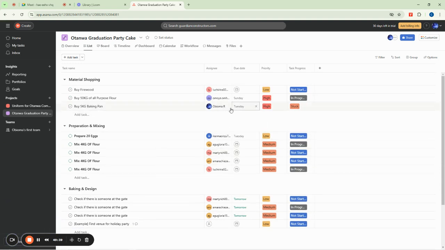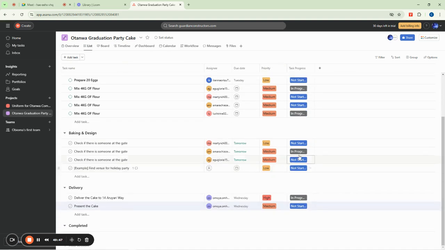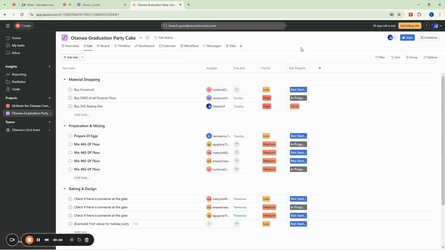So this is now our task. This is our project, which is the Ottawa graduation party cake, and this is our task. So we are going to do our automation based on this column here. You see this last column, this task progress is what we're going to build our automation on.